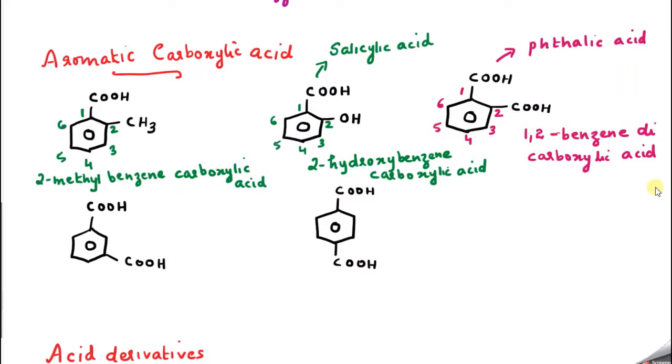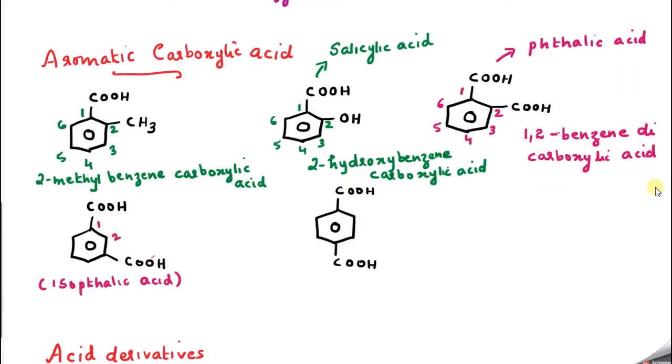The next one, its common name is also famous. I can write the common name as iso, isophthalic acid. So what is the name of this compound?